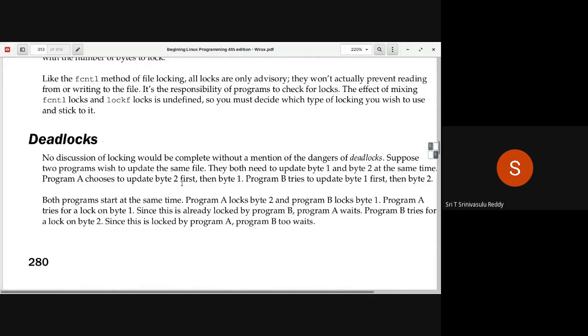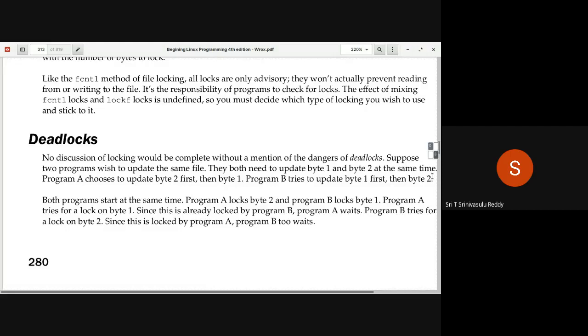That's what you really mean by it, so that you can make some changes on that. You want to get exclusive access on byte 2, and after that, byte 1. So unless these two occur, it doesn't proceed. Similarly, program B, imagine, whereby it would like to update byte 1 first and then byte 2. Imagine.